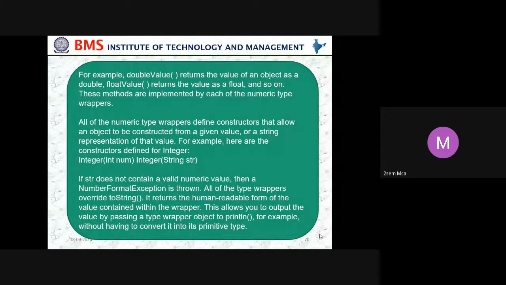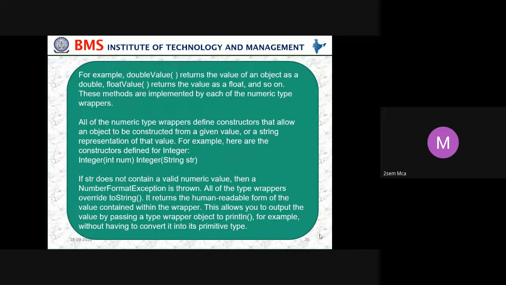All of the numeric type wrappers define constructors that allow an object to be constructed from a given value or a string representation of that value. For example, here are the constructors defined for Integer: Integer(int num) and Integer(String str). If str does not contain a valid numeric value, then a NumberFormatException is thrown.